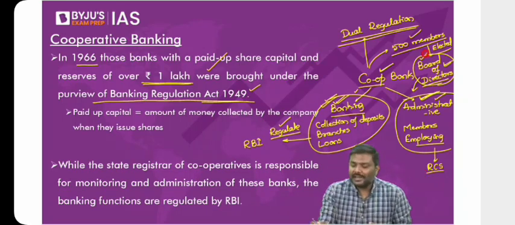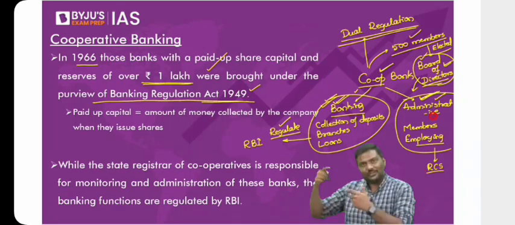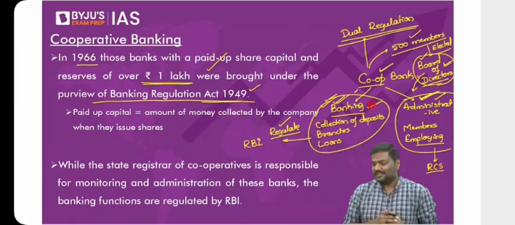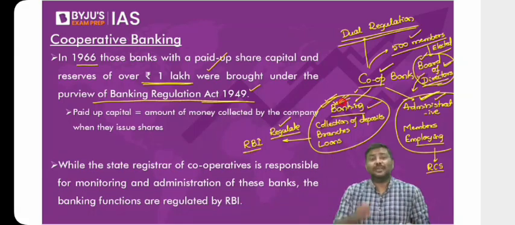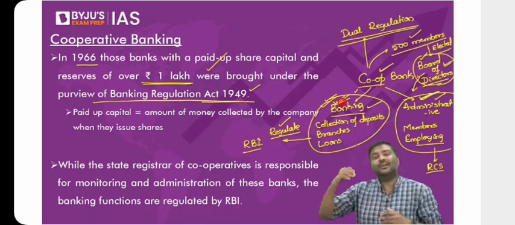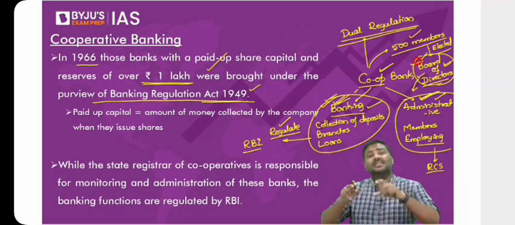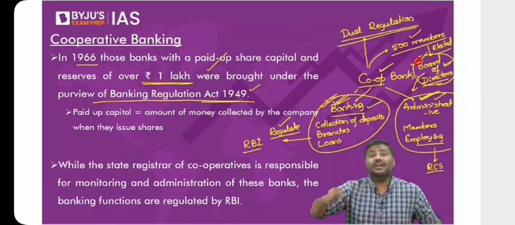Why? The board of directors election is conducted by RCS, that is the Registrar of Cooperative Societies. They may or may not be experts within the banking sector, but they are taking the banking decisions. No doubt, RBI will regulate the banking activities, but who are taking the decisions related to the urban cooperative bank or rural cooperative bank? It is the board of directors. And this has led to mismanagement. In many of the cases, this has led to corruption in the cooperative banks. This has led to wrong decision making in the cooperative banks.